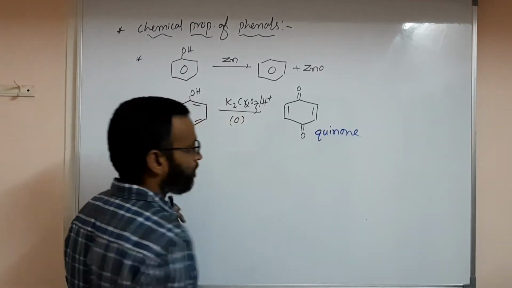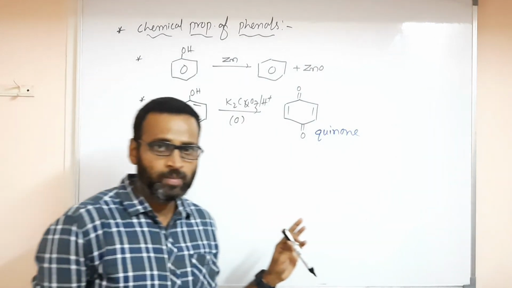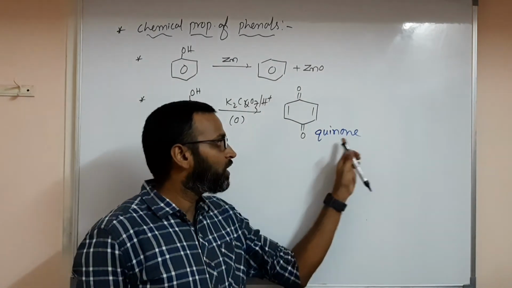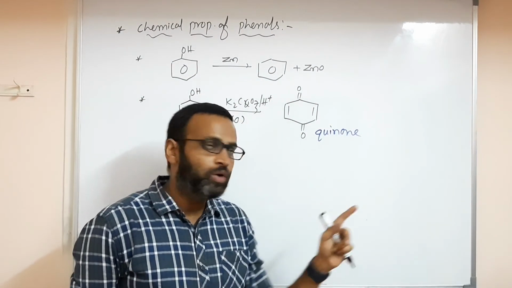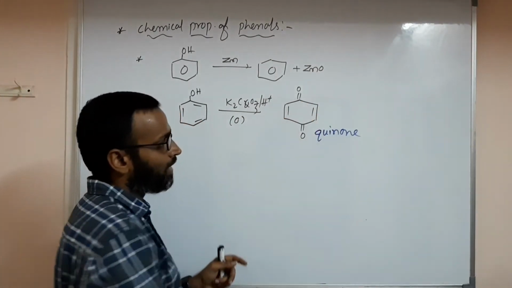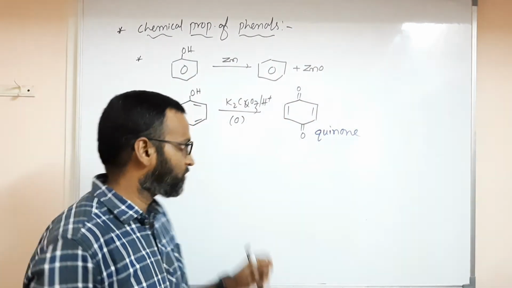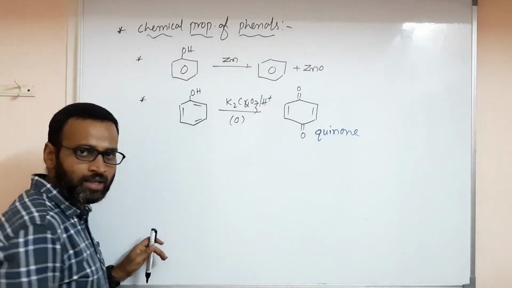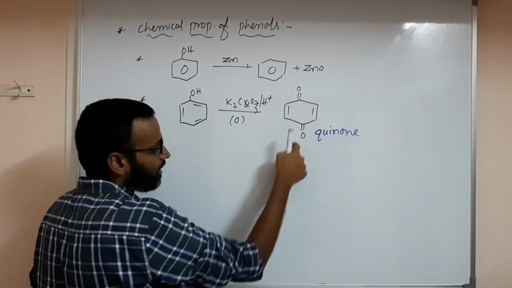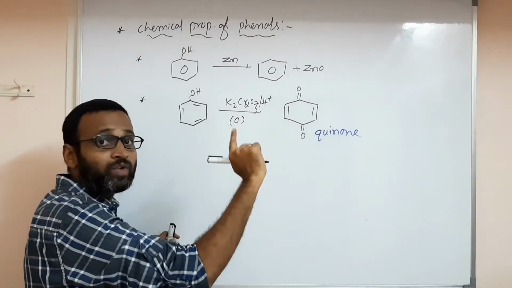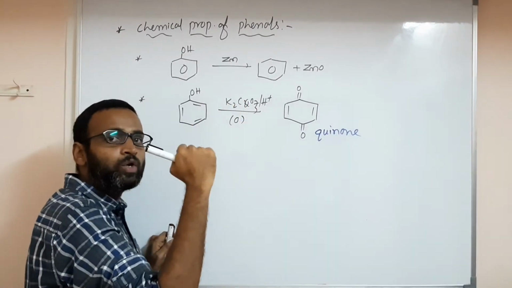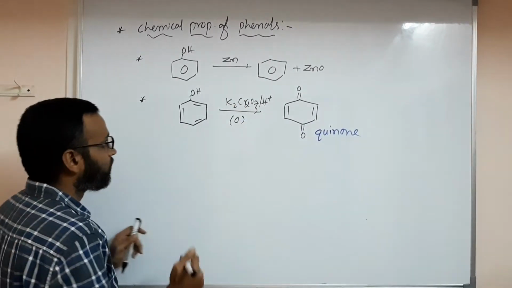Quinone, not hydroquinone. It's simply quinone. Hydroquinone means you have OH and OH. Don't get confused, this is very important. If you have OH here and OH here, that is hydroquinone. Otherwise, it is quinone. You have to remember like that.